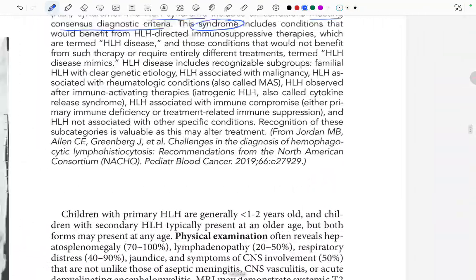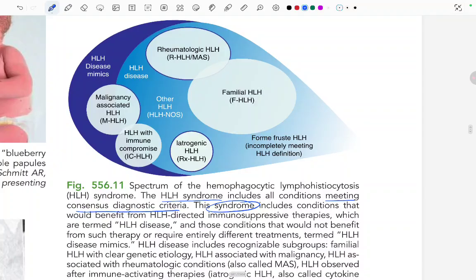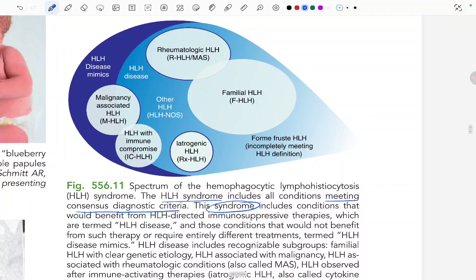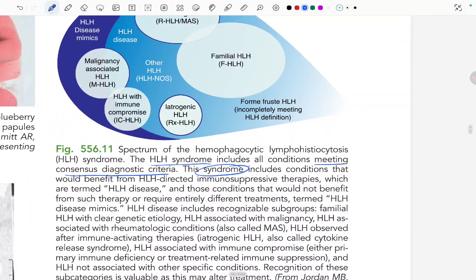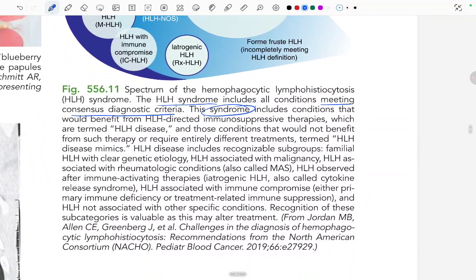Moving ahead. This is the spectrum of hemophagocytic lymphohistiocytosis. HLH syndrome includes all the conditions meeting the consensus diagnostic criteria. This syndrome includes conditions that would benefit from HLH-directed immunosuppressive therapies, which are termed HLH disease, and those conditions that would not benefit from such therapy or require entirely different treatment, termed HLH disease mimics.